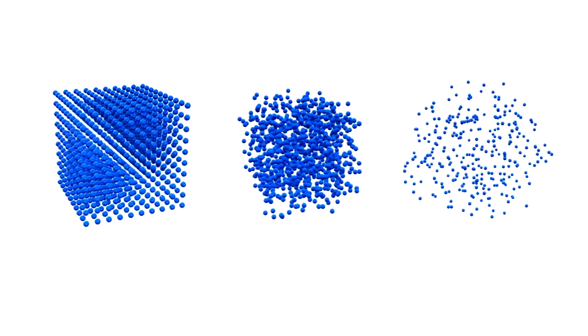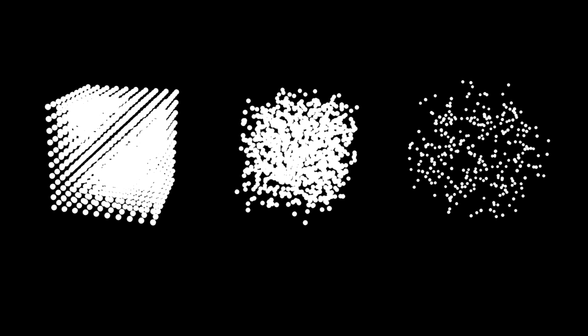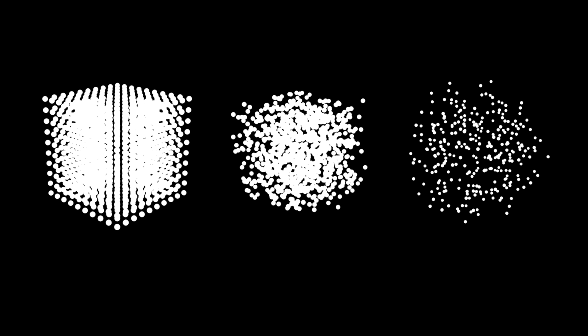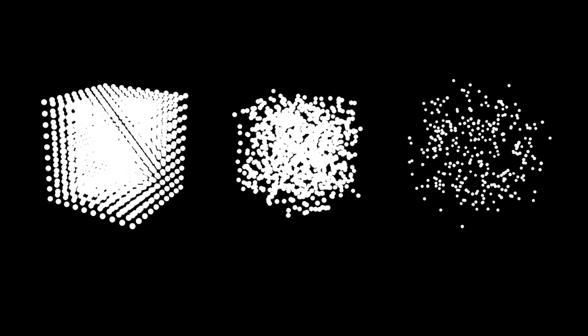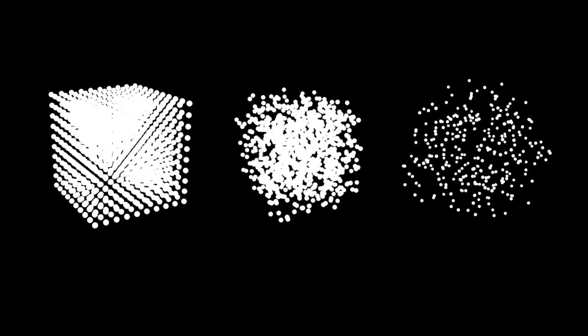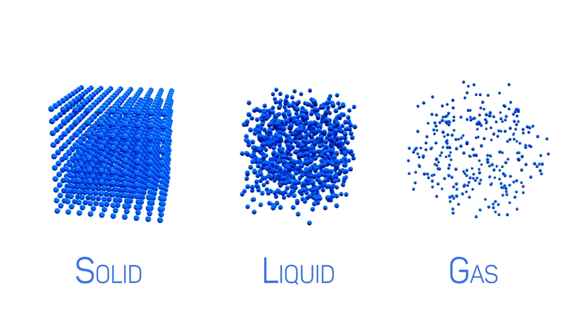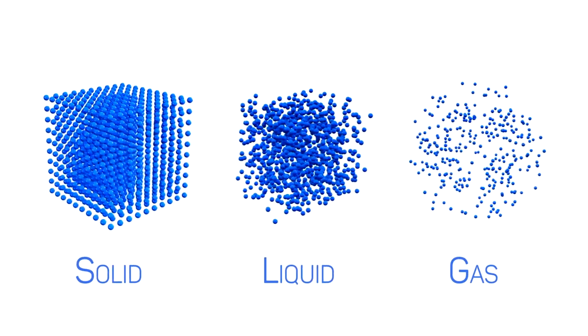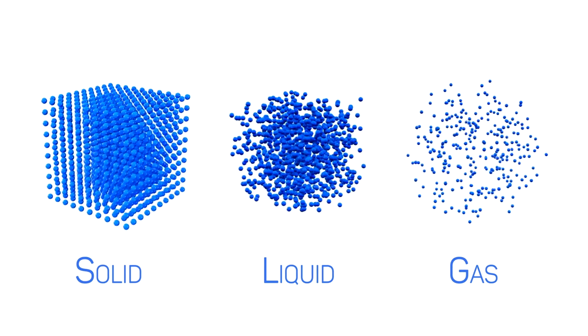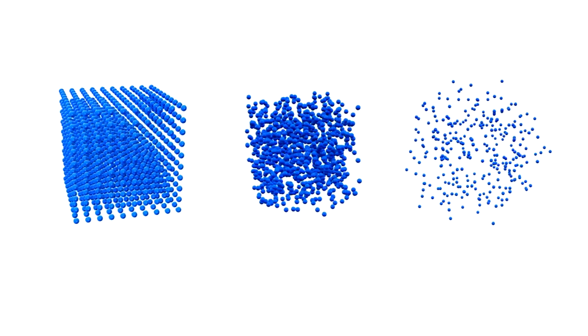Volume. Solids have a fixed volume. Liquids have a fixed volume, but no fixed shape. Gases don't have a fixed volume. They expand to fill any container. Particles. In solids, the particles are tightly packed together, so they can't move much. They only vibrate in place. In liquids, the particles are close together but can move around, which allows liquids to flow. Gas particles are far apart and move freely.